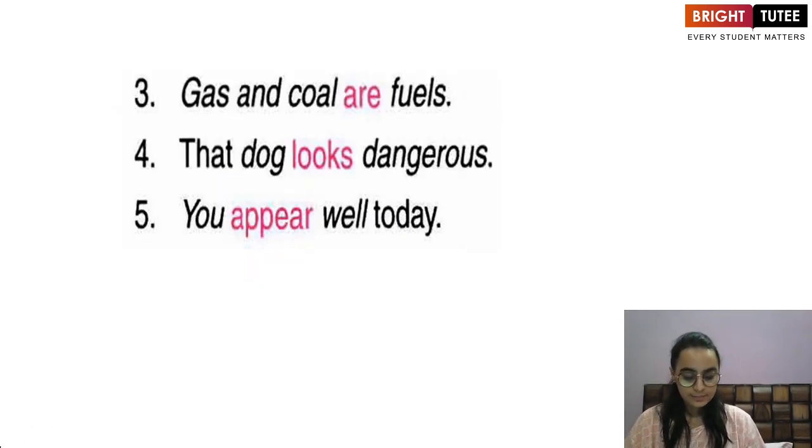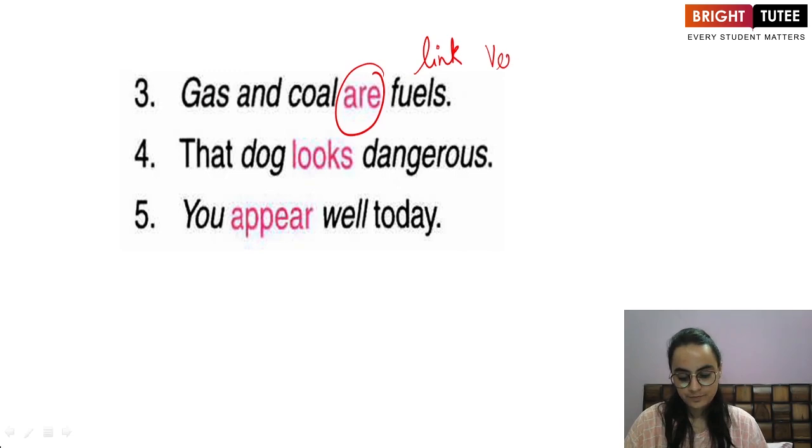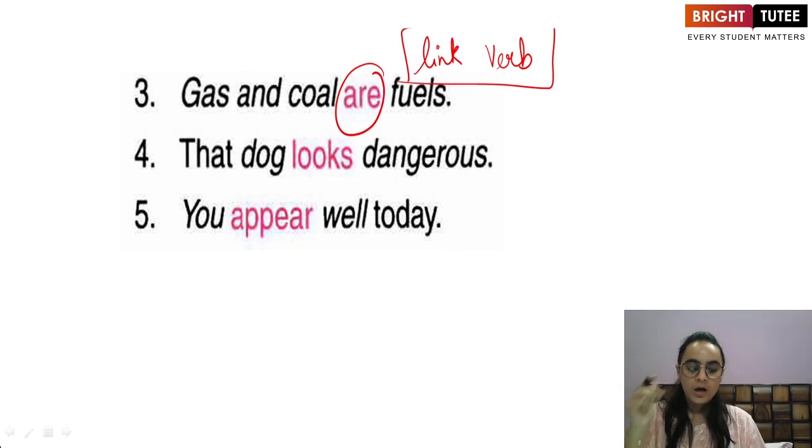Let us look at more examples. Gas and coal are fuels. Gas and coal are. Now what is this are? This are is a link verb. A link verb is a verb which needs a noun or an adjective next to it to complete it. These link verbs are incomplete without a noun or an adjective.